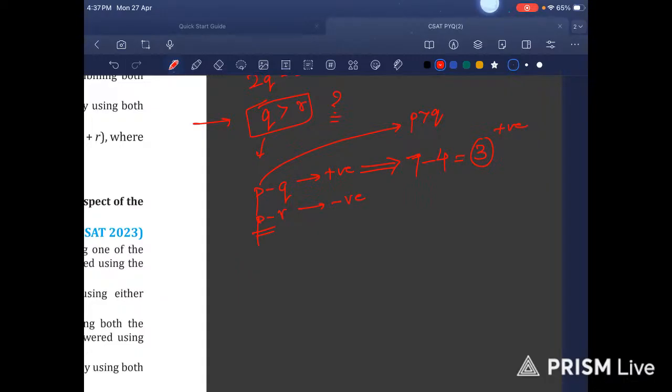P minus R is negative. Let us take the same values. 7 minus, now for R we can put it as 8. And here we get minus 1, which is also negative. Okay, what can we derive out of this?